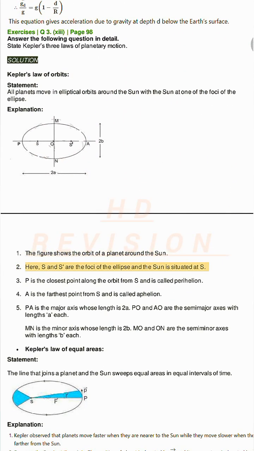2. Here, S and S' are the foci of the ellipse and the Sun is situated at S. 3. P is the closest point along the orbit from S and is called perihelion. 4. A is the farthest point from S and is called aphelion. 5. PA is the major axis whose length is 2a. PO and AO are the semi-major axes with lengths a each. MN is the minor axis whose length is 2b. MO and ON are the semi-minor axes with lengths b each.